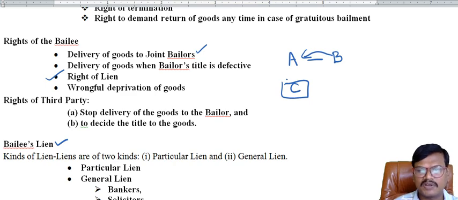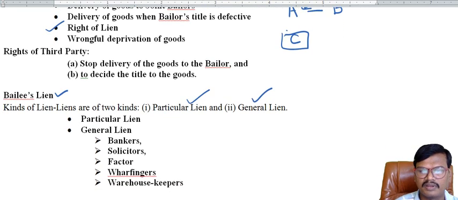There are two types of liens: particular lien and general lien. In the case of contract of bailment, the bailee can exercise particular lien only. Let's have a look at one example of particular lien.